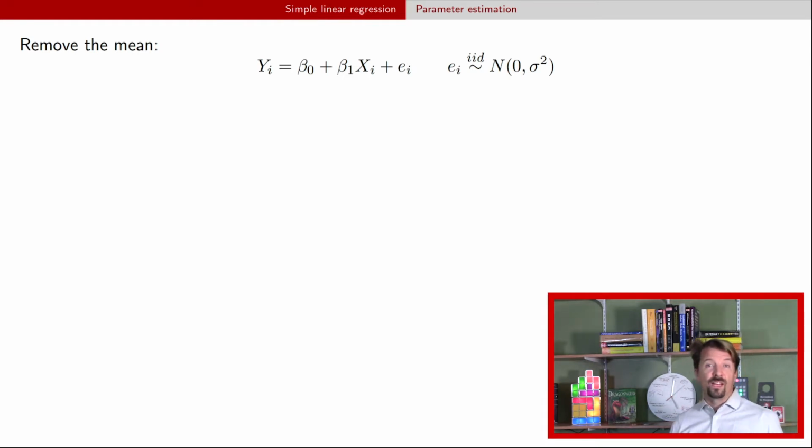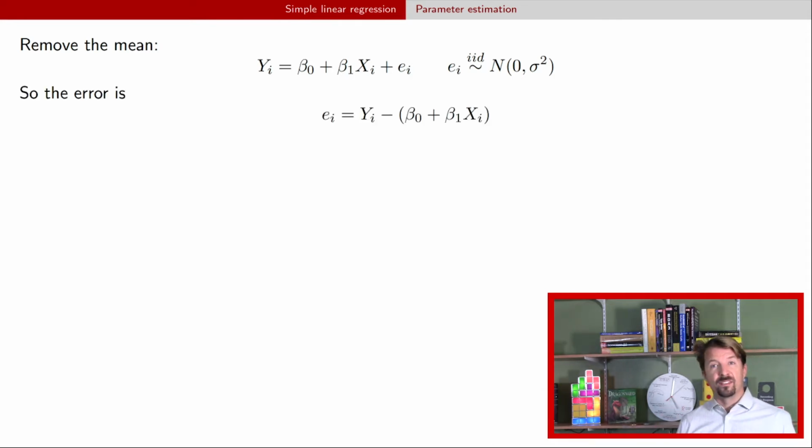This way of writing down the model is going to be extremely important when we get to talking about model diagnostics. Right now we're going to use it because we're going to talk about these errors, these ei. And if we just rearrange the first equation, then we get this equation. The ei is just yi minus that line, that is the beta naught plus beta 1 times xi.